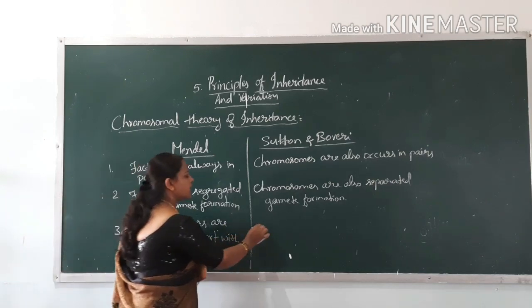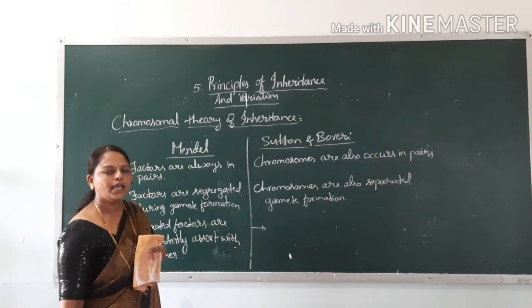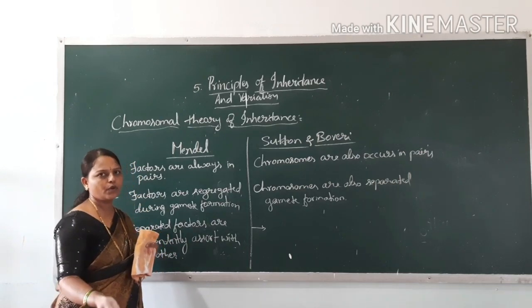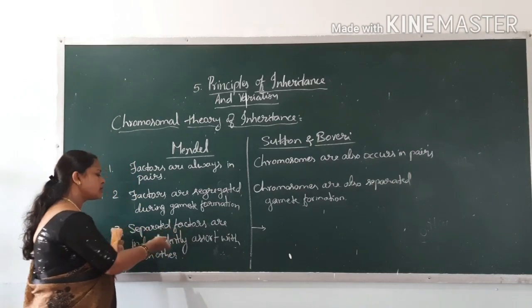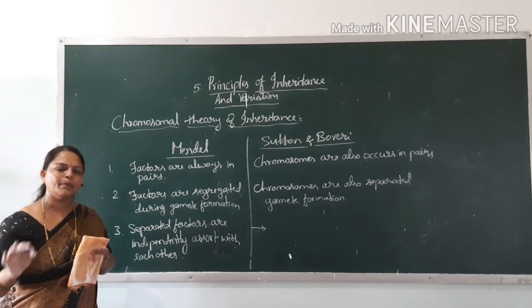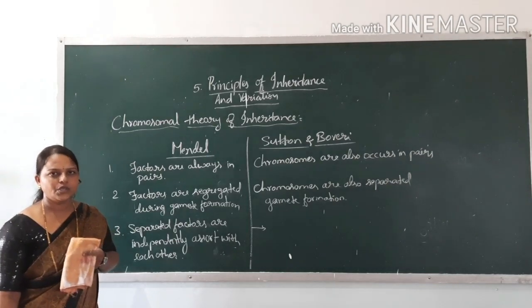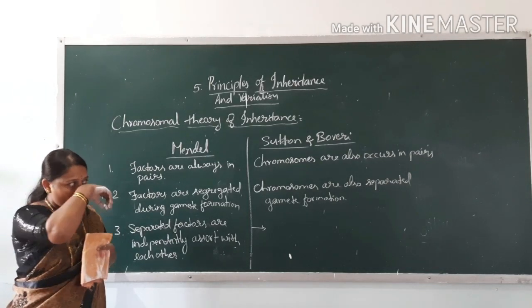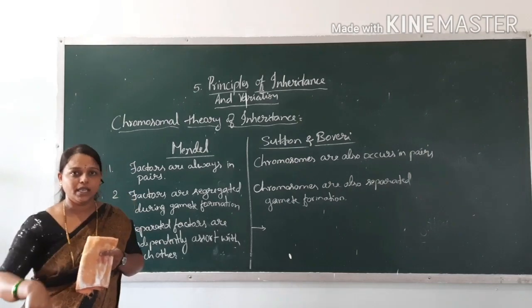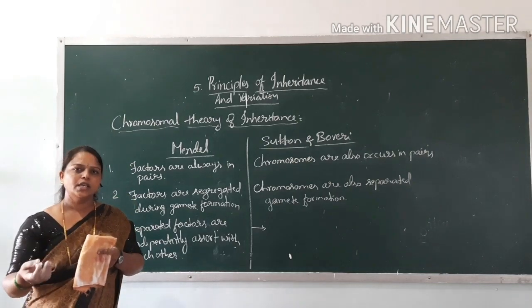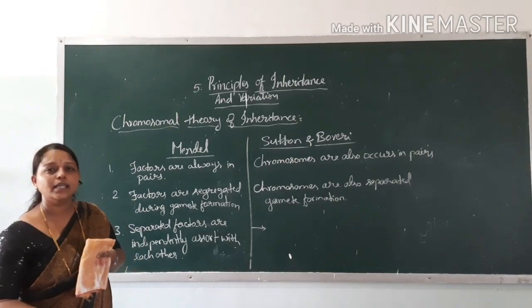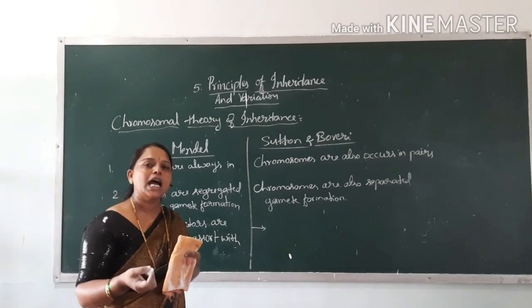So here also the same postulate was given by Sutton and Boveri in terms of chromosomes. After separation, chromosomes independently assort with each other, and that will result in the formation of a new progeny. The progenies show variations by independent assortment.